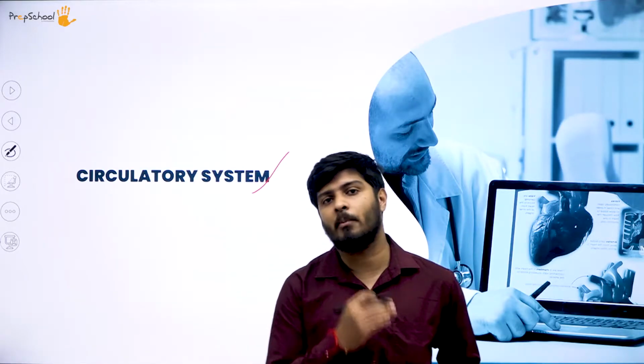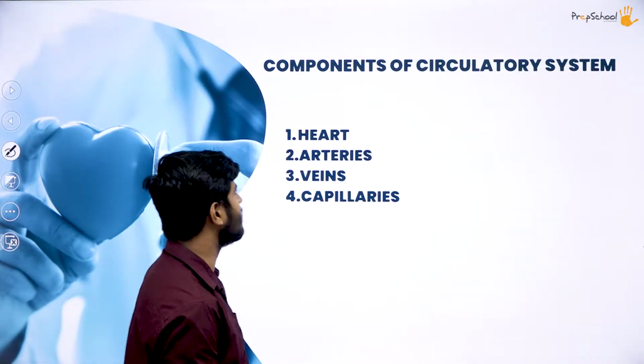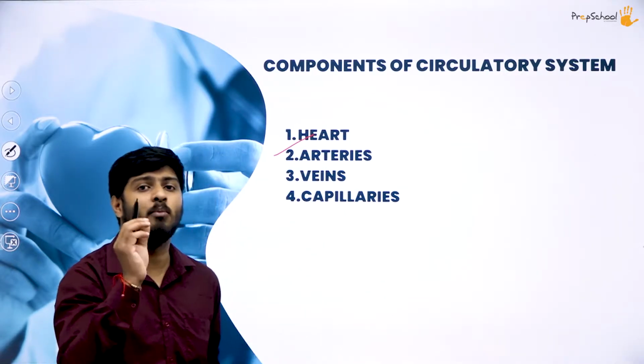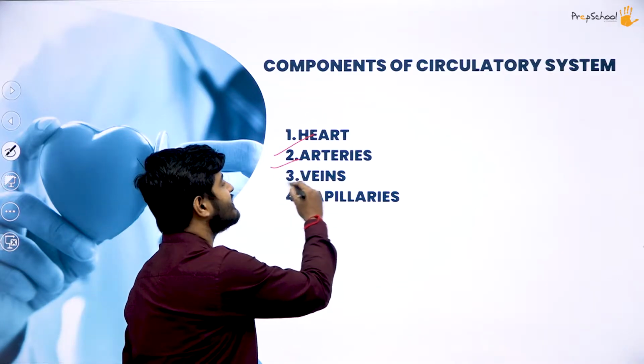So what all things are involved here? We will study each one of the components and what role they play. So what is their relevance in the circulatory system? Having said that, let's jump straight into the components of the circulatory system. First we have the heart, obviously the most important organ when it comes to the circulatory system. Next you have arteries, veins and capillaries.